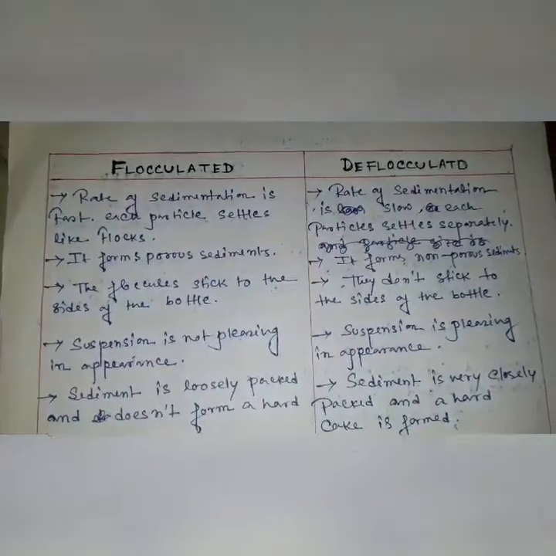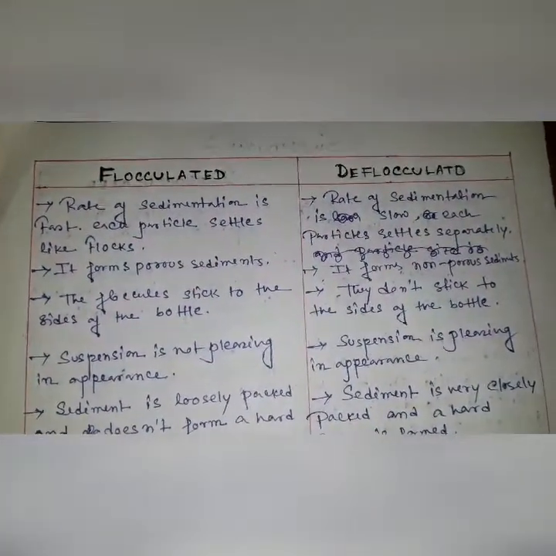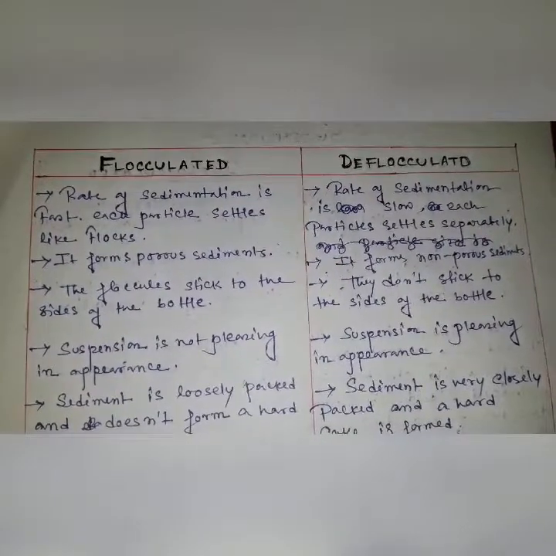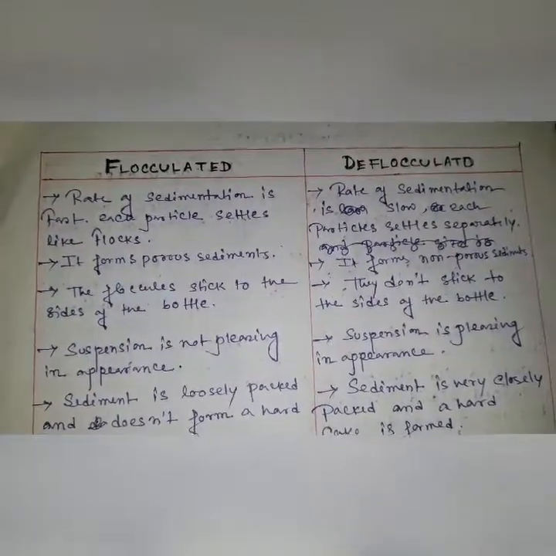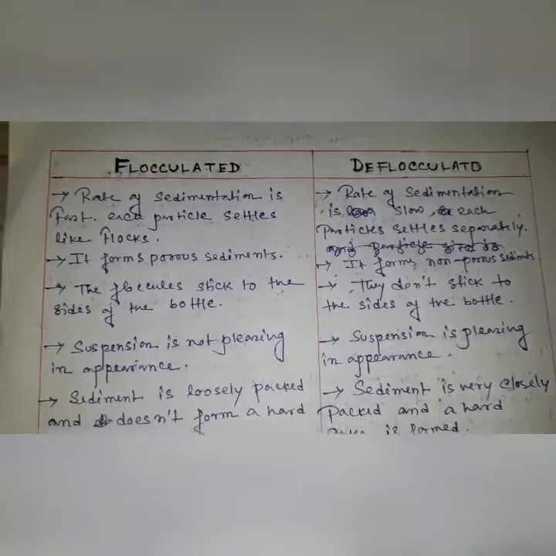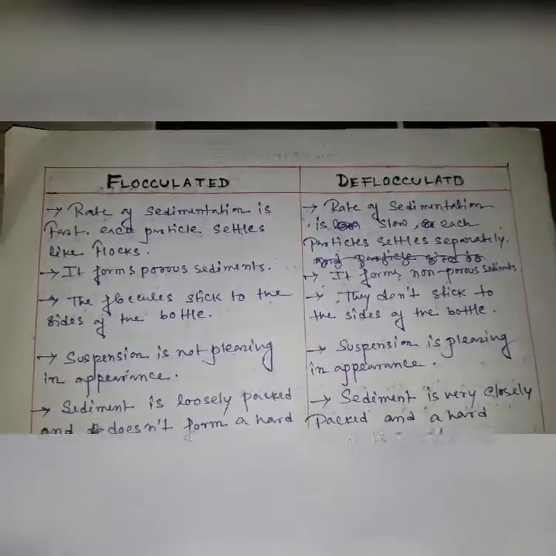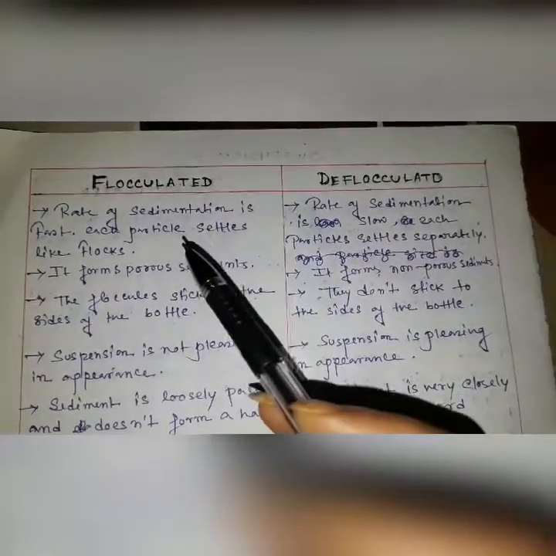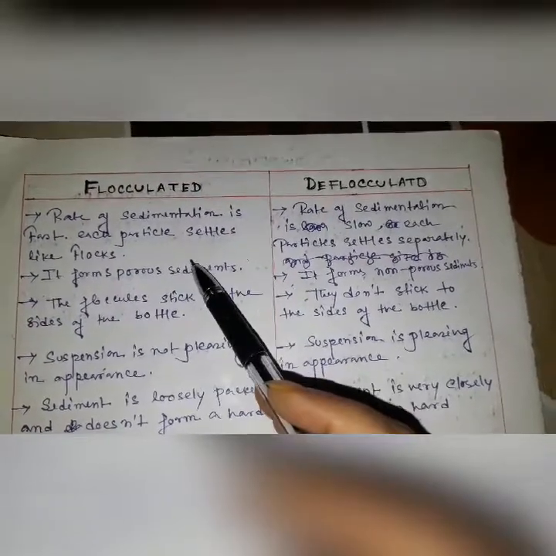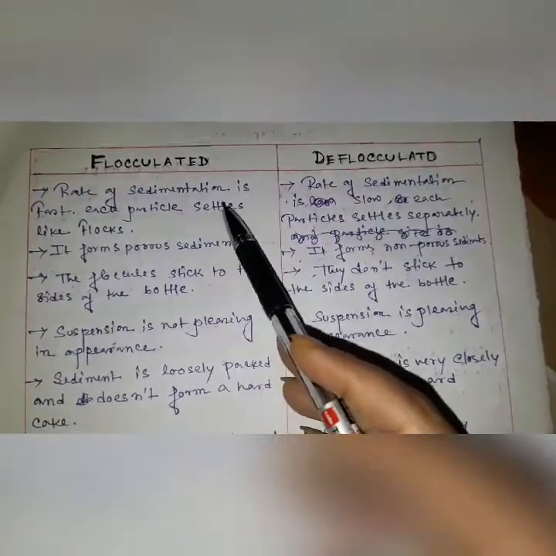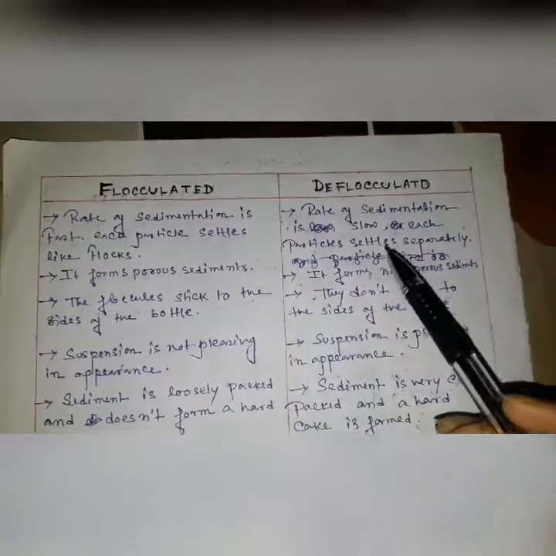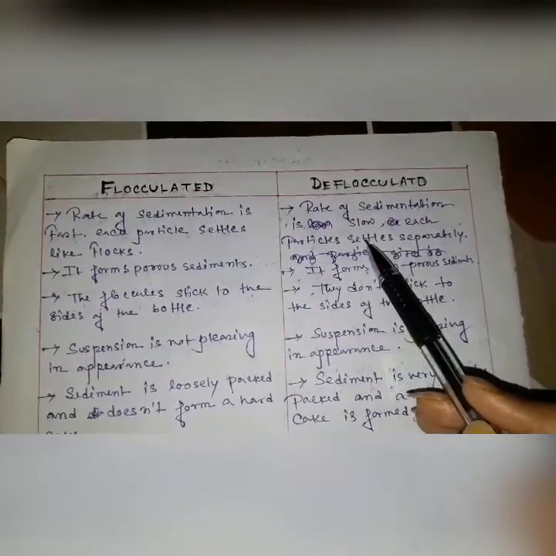Hello everyone, today I am discussing flocculated and deflocculated suspensions. What is the difference, what is the definition, and what are the causes of flocculated and deflocculated suspension? Both are very important. So first of all, the rate of sedimentation in the flocculated suspension is fast, but in the deflocculated suspension the rate of sedimentation is low.